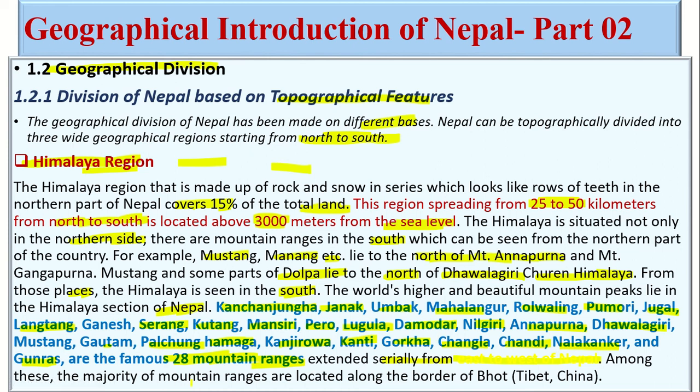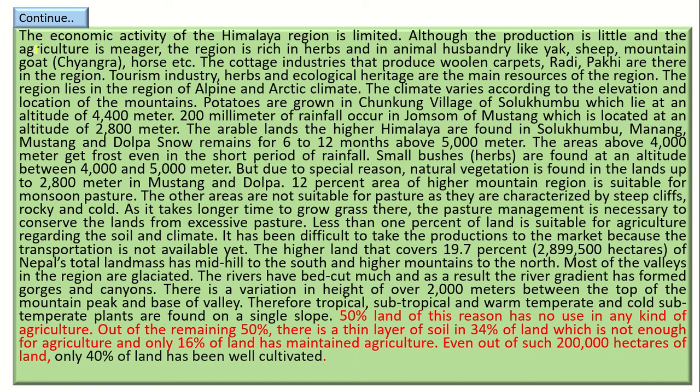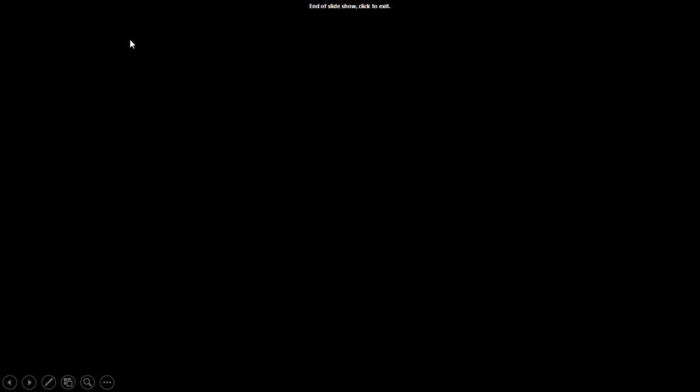Among these, the majority of the mountain ranges are located along the border of Bhot, that is Tibet of China.